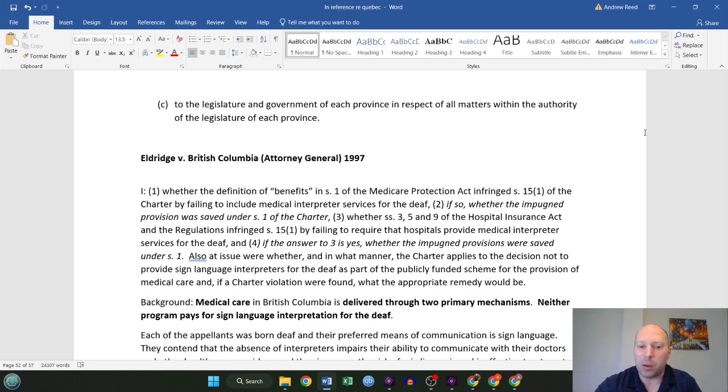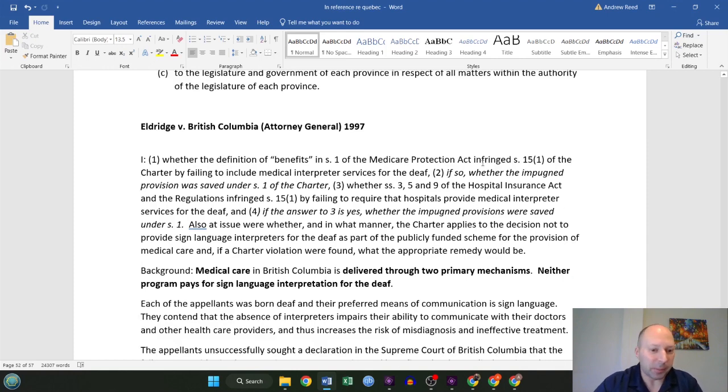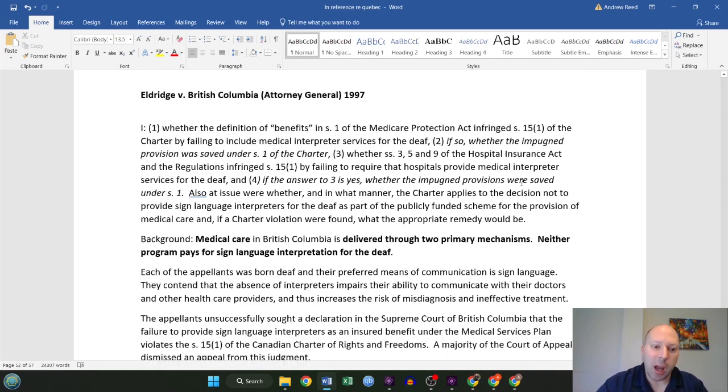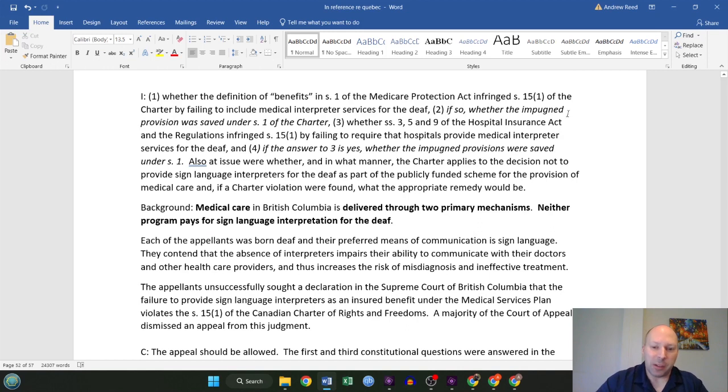Also at issue was whether and how the Charter applies to the decision not to provide sign language interpreters for the deaf as part of the publicly funded scheme for the provision of medical care. And if there were a Charter violation found, what the appropriate remedy would be. So this actually delves into quite a lot beyond just whether the Charter applies. So I've briefed this case relatively in full. But again, that's beyond the scope of this section of the syllabus, so keep that in mind.